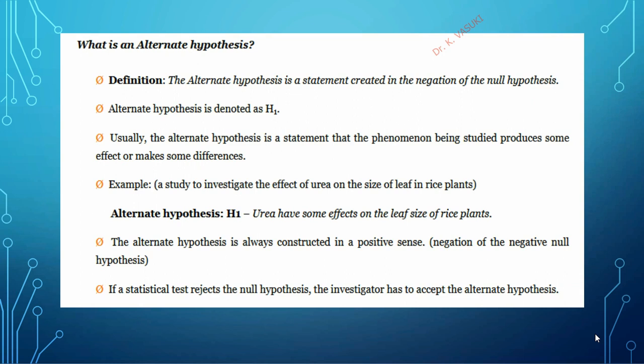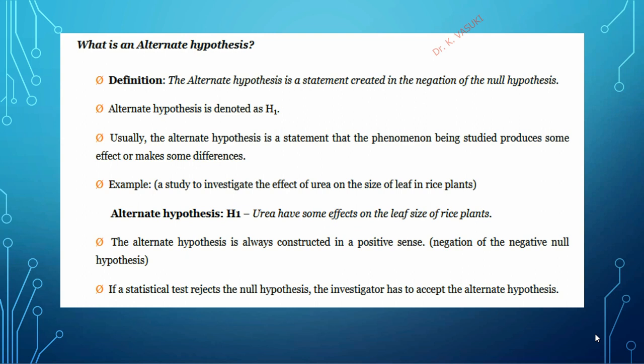What is an alternative hypothesis? The definition of alternative hypothesis is a statement created in the negation of the null hypothesis. We are creating a statement opposite to the null hypothesis.